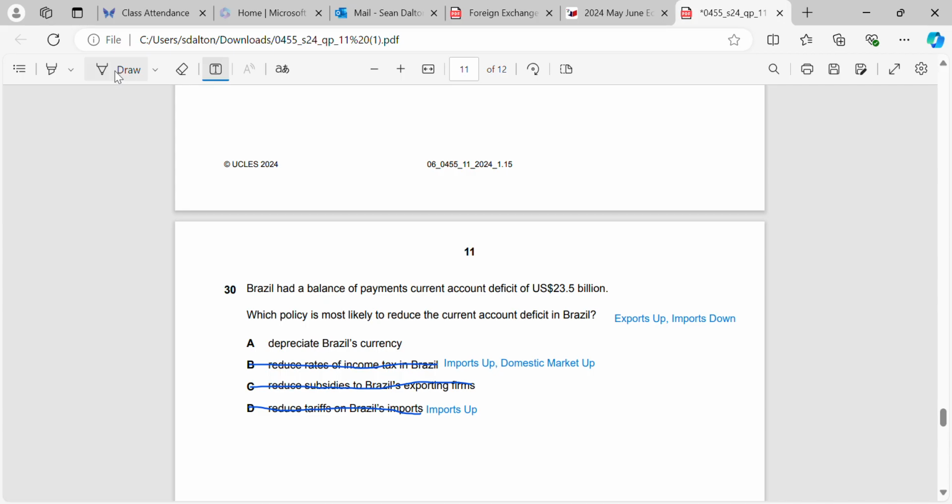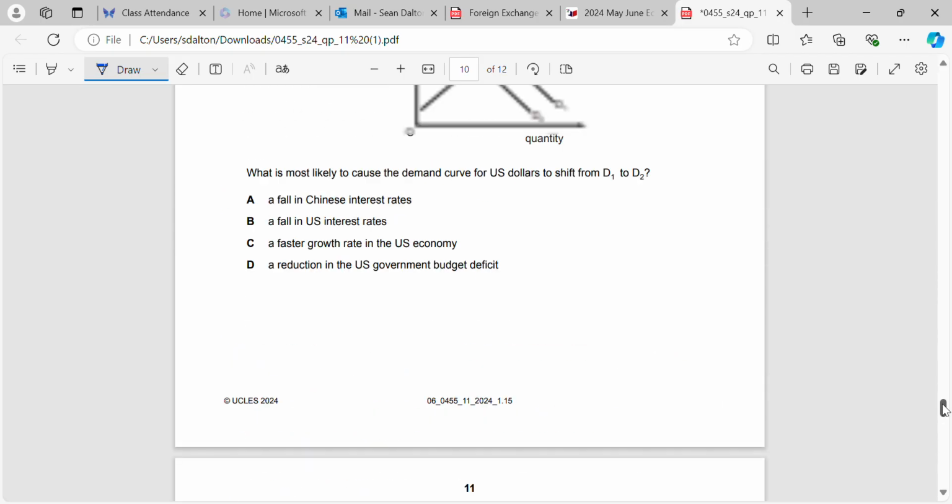However, if we decrease Brazil's currency, what we should know at this stage is that's going to reduce the price of exports. Therefore, the total amount of exports will go up, and it will increase the price of imports, so the total amount of imports will go down. So A is the correct answer there.